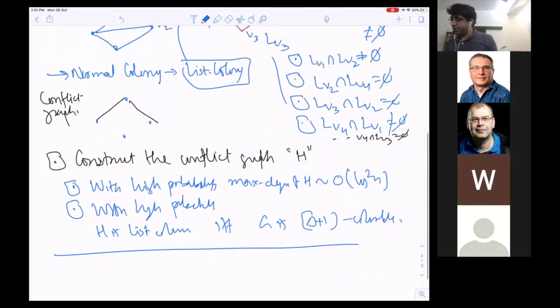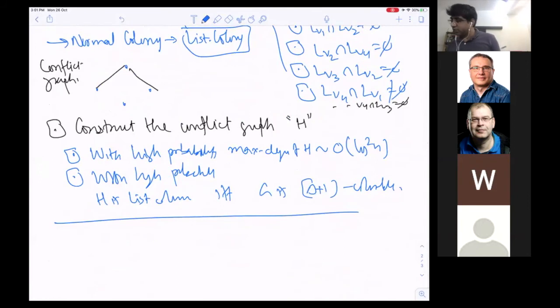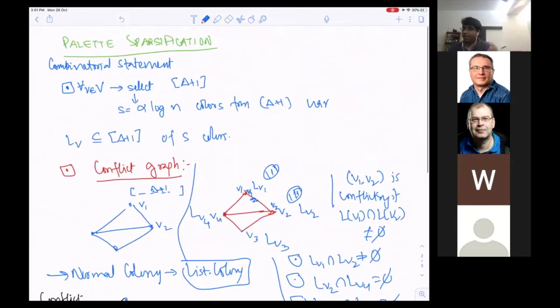So I shouldn't say if and only if. With high probability, if H is list colorable, then G is delta plus 1 colorable. So this is what is called palette sparsification, because what you have done is sparsified your palette from delta plus 1 to some order log n for each vertex.